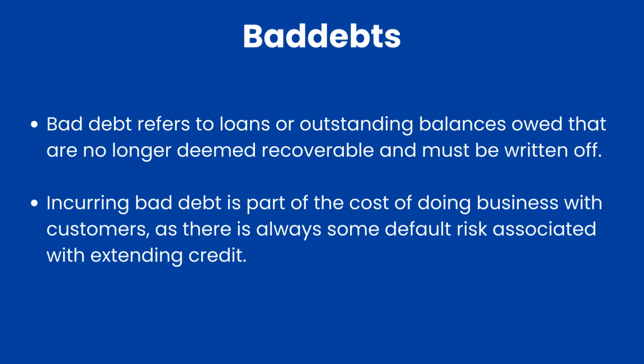Companies create an allowance for doubtful accounts, also known as a provision for bad debts, to offset the accounts receivable on their balance sheets. This allowance represents the expected losses from customers who may default on their payments.